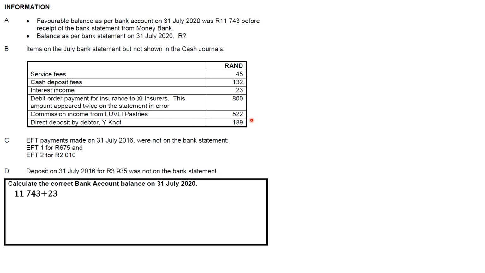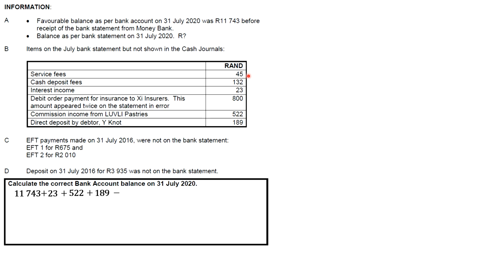But we're not just going to subtract the service fees alone, because like I said in the previous example, service fees and cash deposit fees, you add them up and record them as one, because those are considered bank charges. So any bank charges will be added and recorded as one. So we're going to add that and record it as 117.